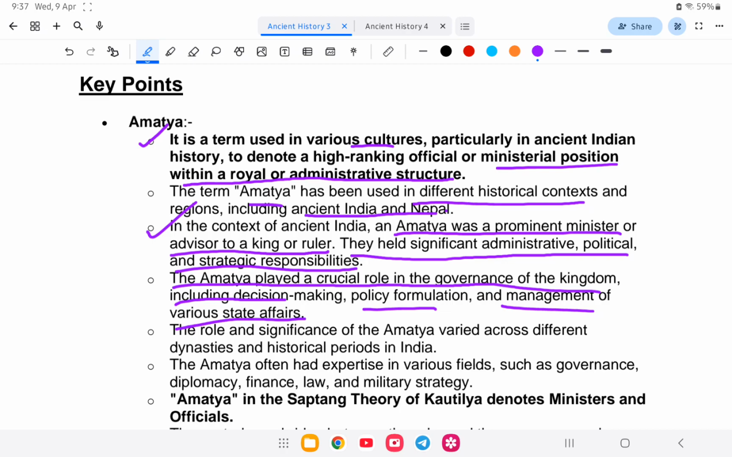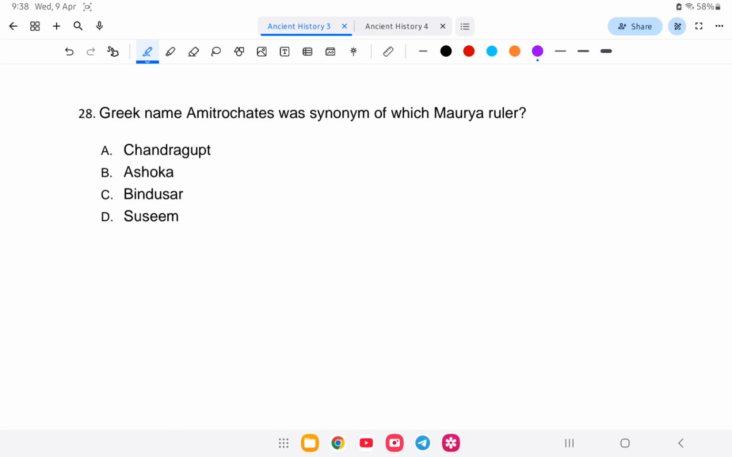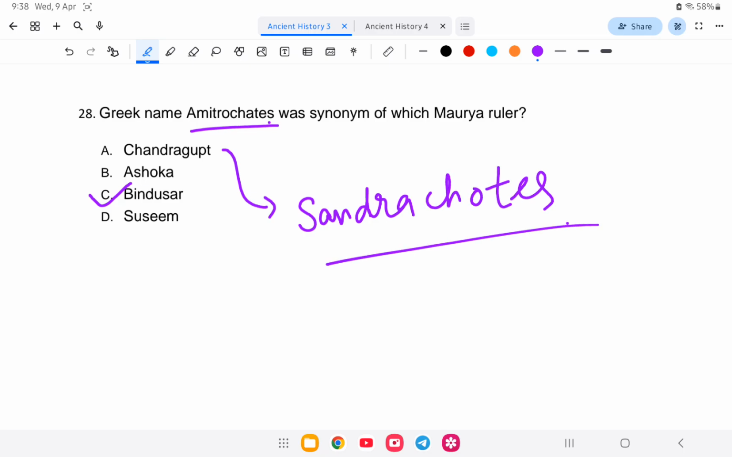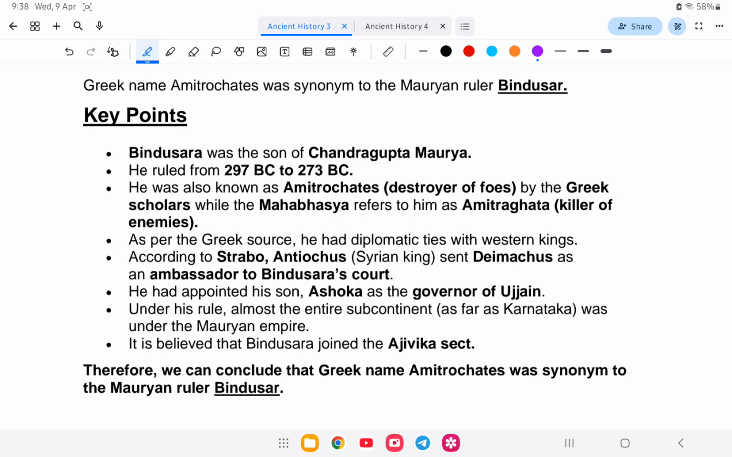So this is the answer. Next question: the Greek name Amitrochates was a synonym of which Mauryan ruler? Which one is it: Chandragupta, Ashoka, Bindusara or Susima? The answer is Bindusara, who is called Amitrochates by the Greeks. If you ask me, Chandragupta's Greek name is Sandrokottos. So the answer is Bindusara, Amitrochates.